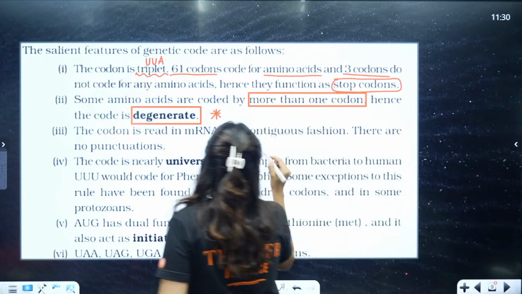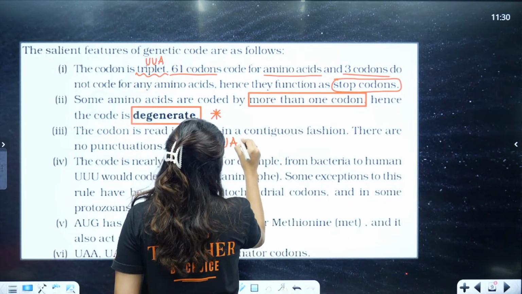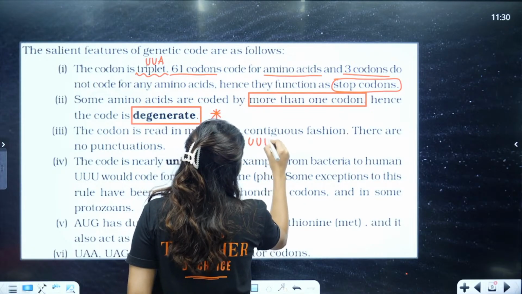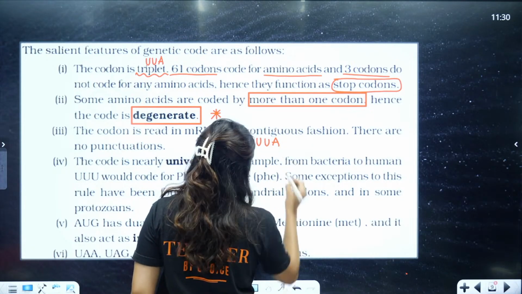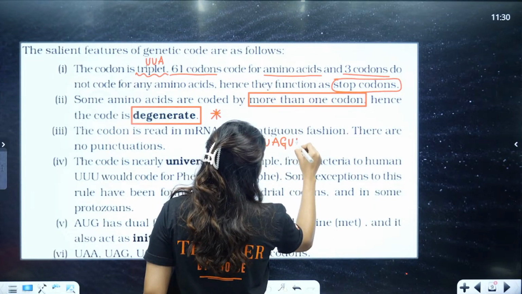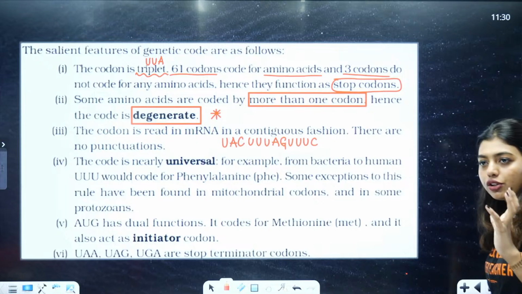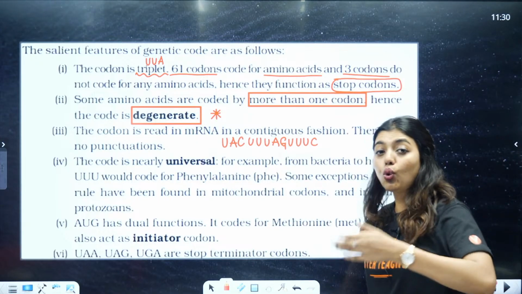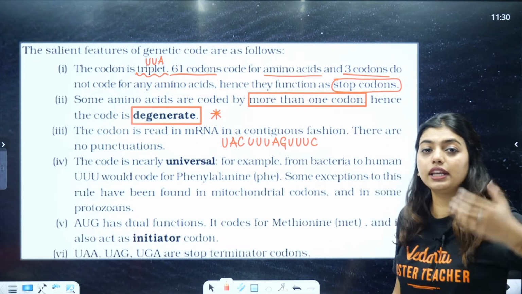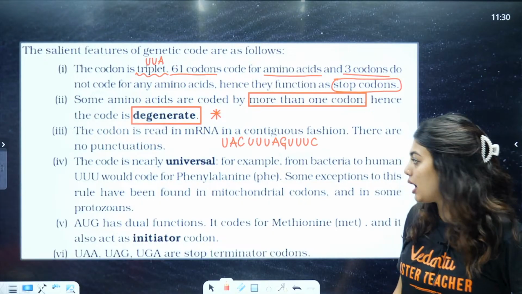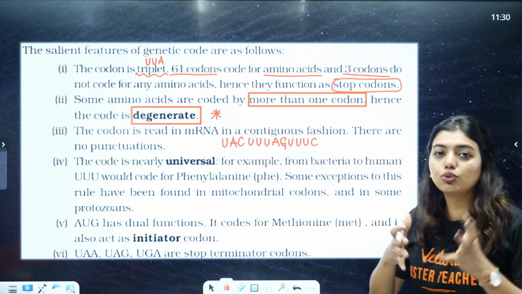That means what? Let's say you have UAC, UUU, AUG, which is not supposed to come, so AGU, okay, UUC. Now look here, students, this is a codon. Now how are you going to read it? You're not going to read it as UAC, comma, UUU, comma, UAGU, comma, UUC, full stop.